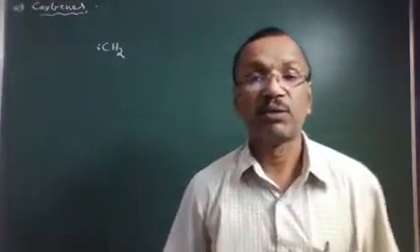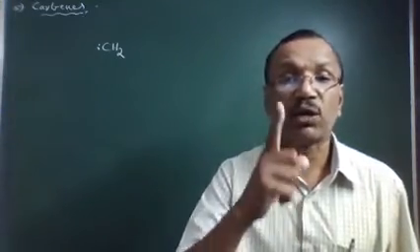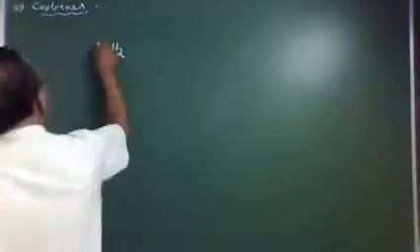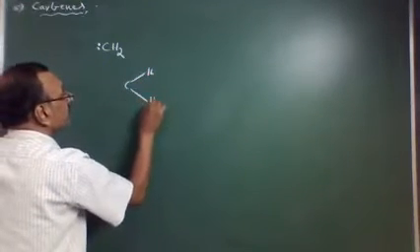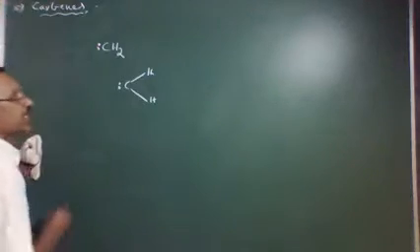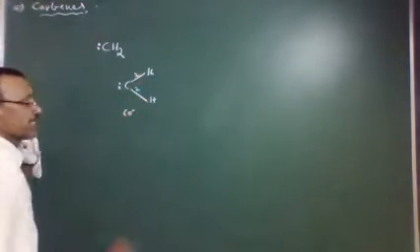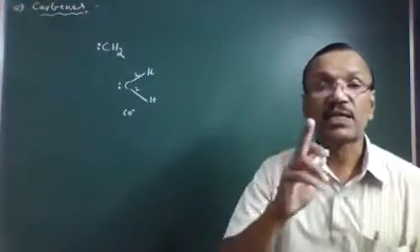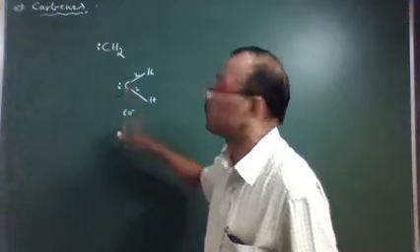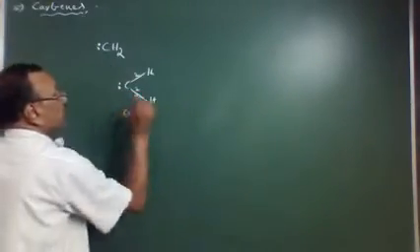That carbene does not carry any charge, but it carries a lone pair or unshared pair of electrons. This is the structure, and with two electrons, it has an electron sextet. And it is sp2 hybridized. And this is carbene.